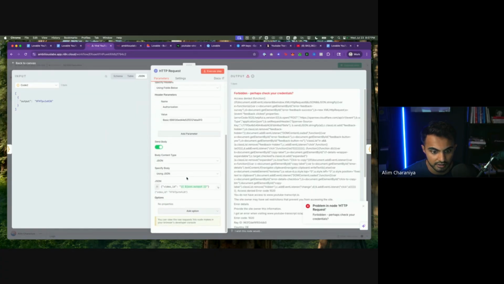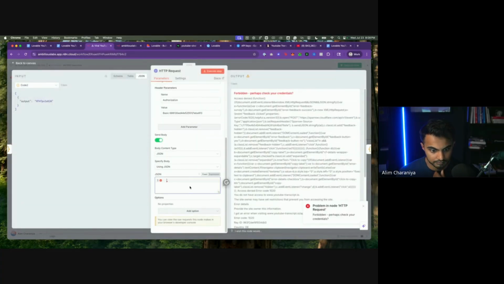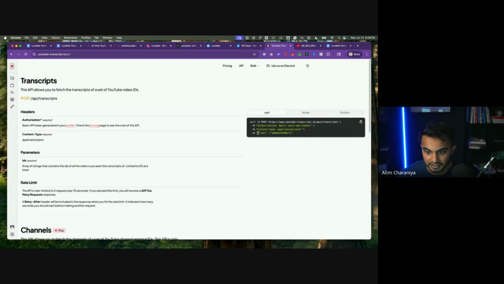Looks like it doesn't like my credentials. Let's go back and see how I had this set up before. Oh, I know why. Because before it was just an array, right? It was just like this.